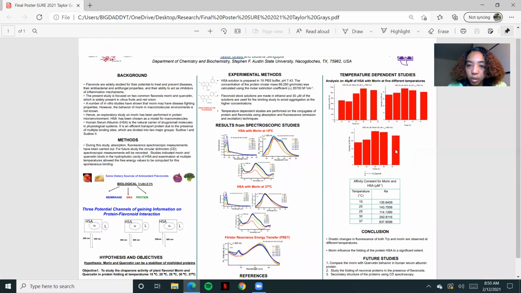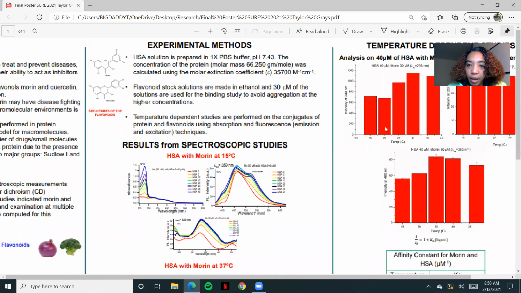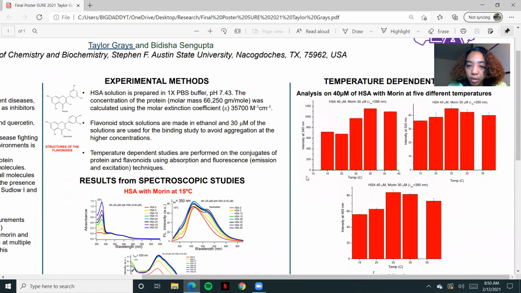So then we wanted to look more into these graphs. We notice that as our temperature increases, so does our intensity. And this is our fluorescence for our tryptophan. So we notice that once the temperature changes, there is a drastic change within the intensity. And then we look at our tryptophan, which is at 520, we notice from right here in this peak that when the temperature increased, it didn't really change much.